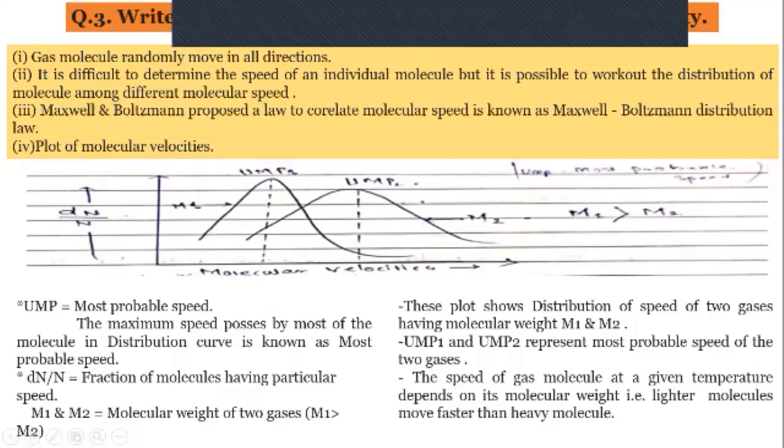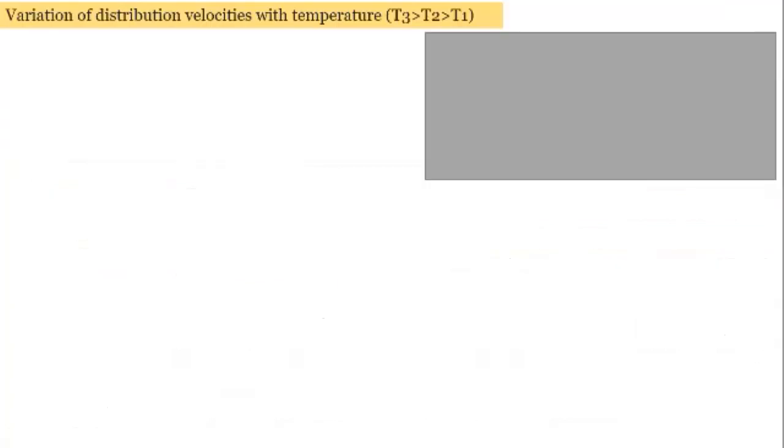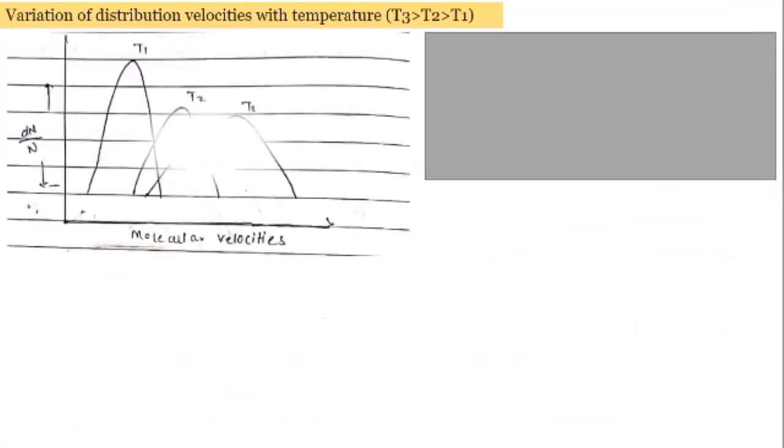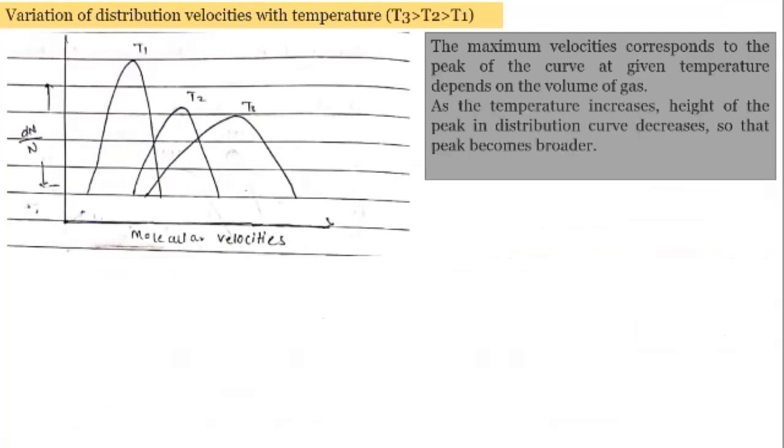Next part, variation of the distribution of velocities with temperature. T3 is greater than T2, which is greater than T1. This graph is there in your notes: dn by n versus the molecular velocities. You can see that at low temperature there will be more UMP. The maximum velocity corresponds to the peak of the curve at a given temperature.